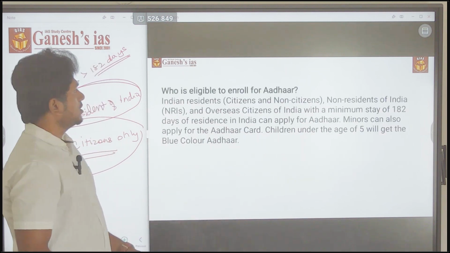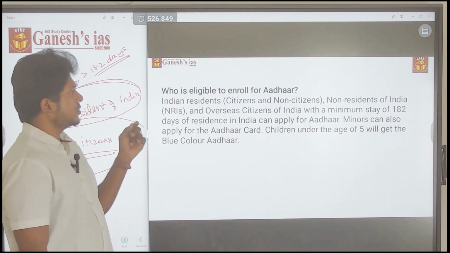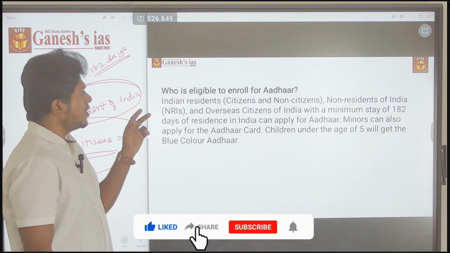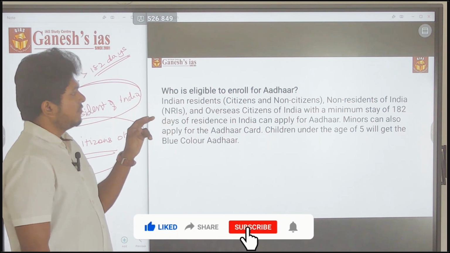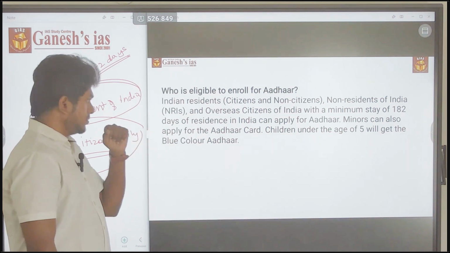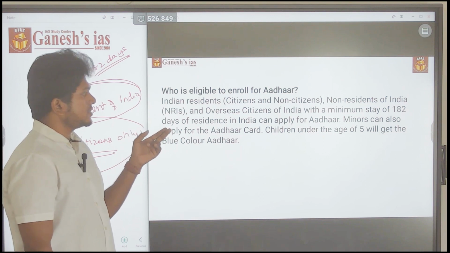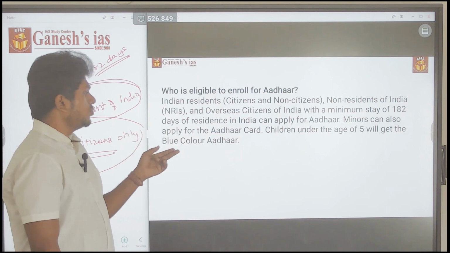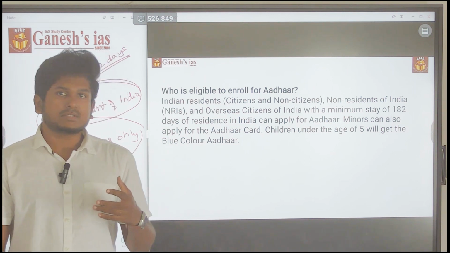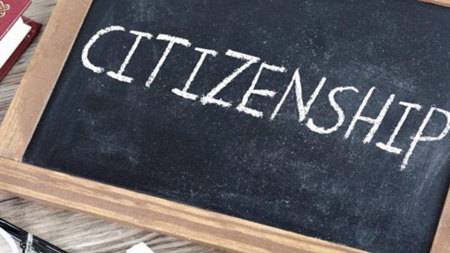Other than that, who is eligible for enrollment of Aadhaar? Indian residents, whether citizen or non-citizen, and non-resident overseas citizens of India with a minimum stay of 182 days in India can apply for Aadhaar. Even minors can apply for the Aadhaar card. Children under the age of 5 will get the blue color Aadhaar. So Aadhaar cannot be claimed as an identification of citizenship of India. That is something you have to know.